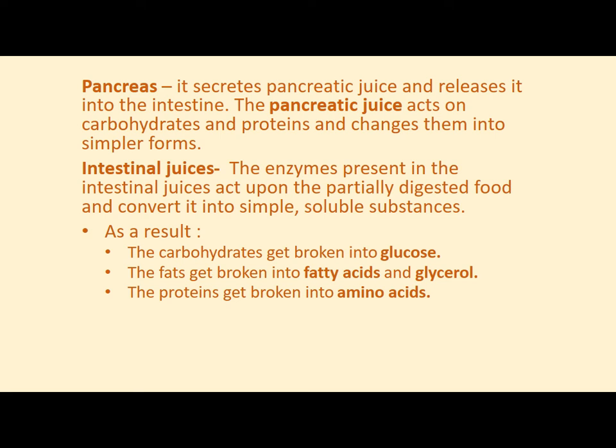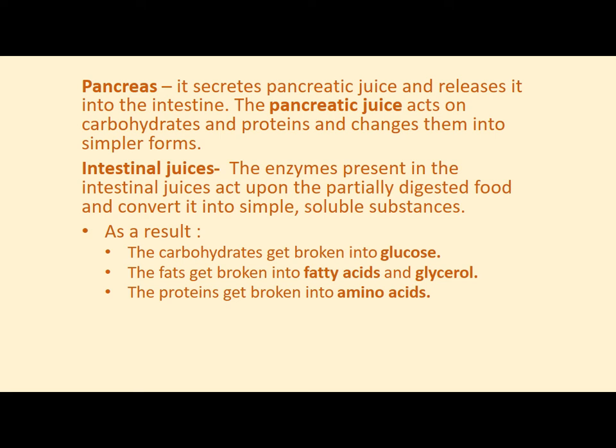The carbohydrates finally get broken into glucose. We know children, glucose is the simplest form of carbohydrate. And fats, they get broken into fatty acids and glycerol. In the liver, with the help of bile juice, the bigger droplets of fat are converted into smaller droplets of fats. Now these smaller drops of fats will convert into fatty acids and glycerol, again which is the simpler form.